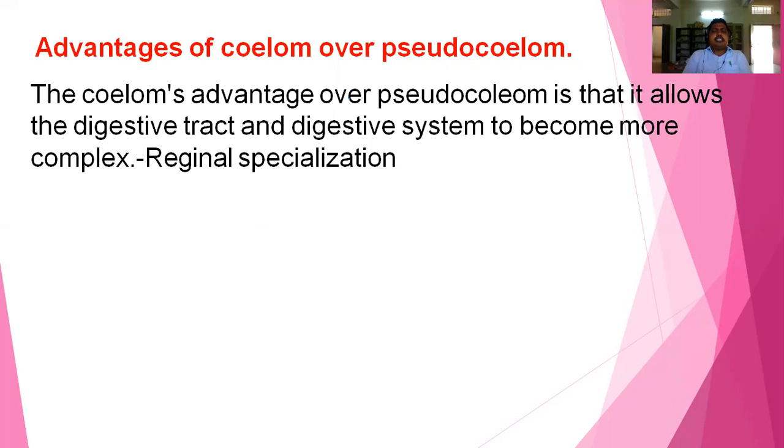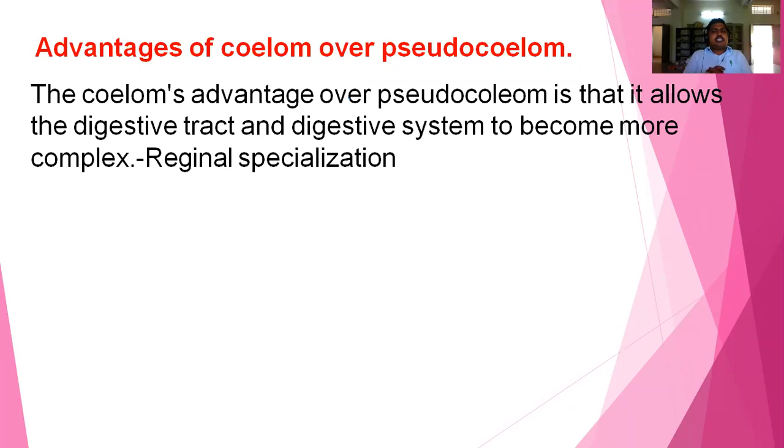In the digestive system, it consists of different parts like mouth, buccal cavity, pharynx, esophagus, stomach, small intestine, large intestine, rectum, anus. So different regions are there in the gut. This we call regional specialization. So different regions are formed in the gut, that we call regional specialization.